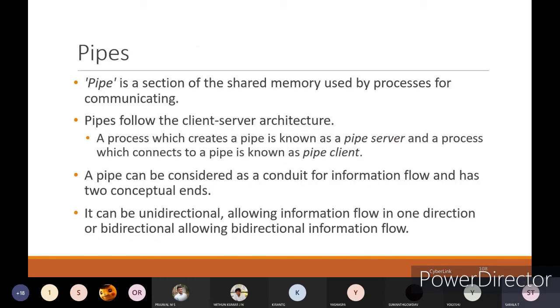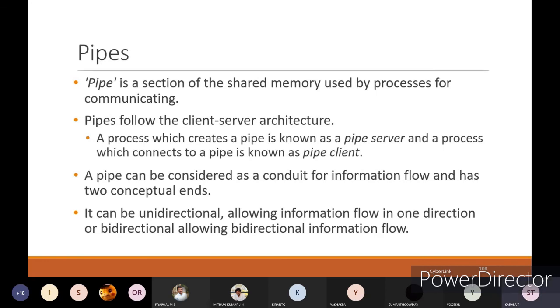Pipes are a section of shared memory used by the processes for communicating. Pipes follow the client-server architecture. A process which creates the pipe is known as the pipe server, and a process which connects to a pipe is known as a pipe client.